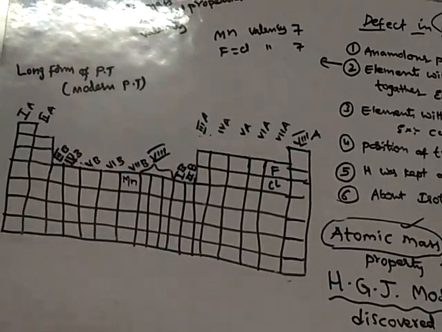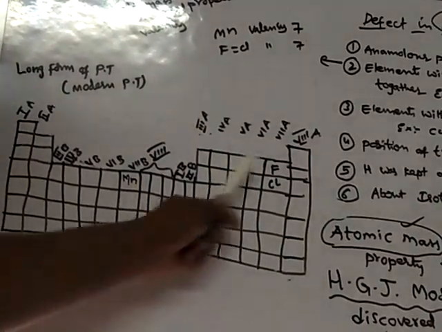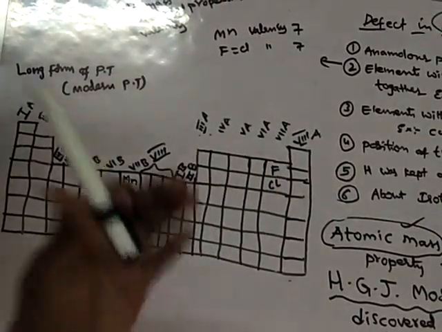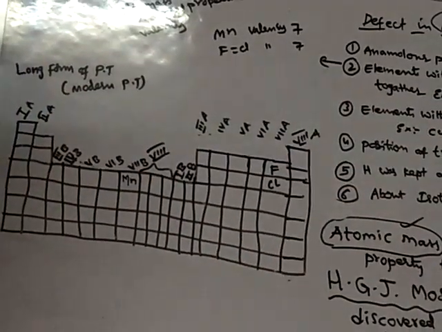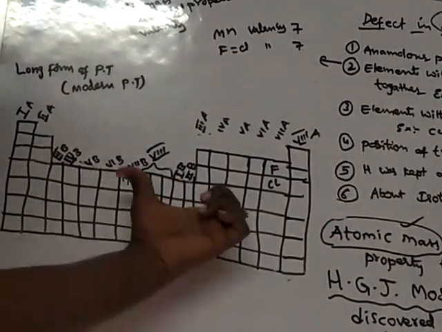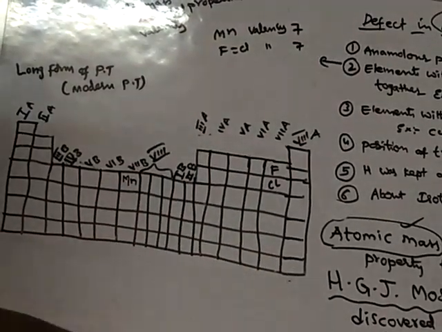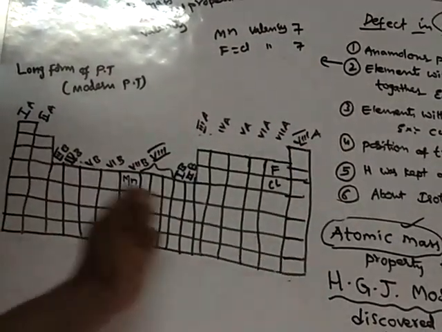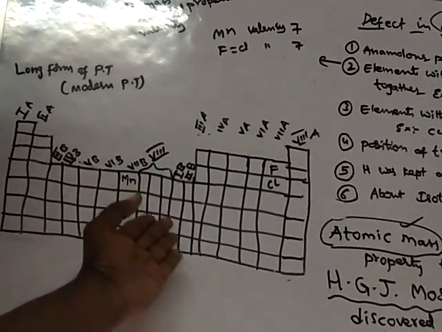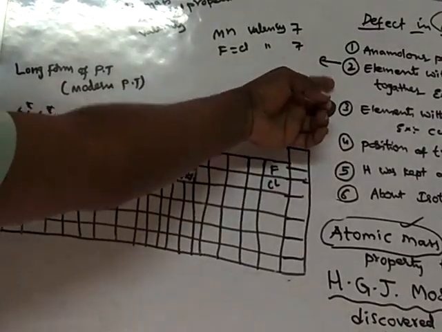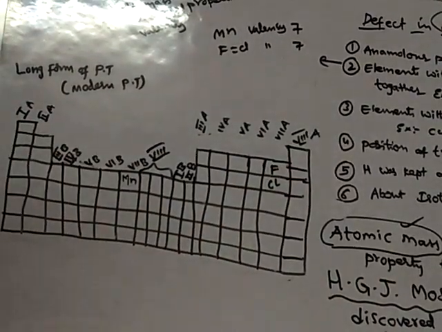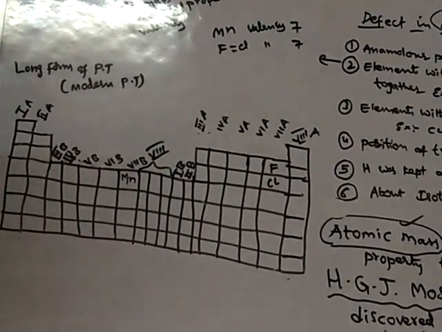That means separate places were given for fluorine, chlorine and manganese. So even this defect is eliminated in the long form of the periodic table.